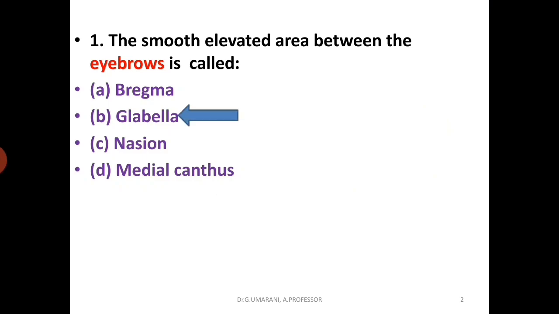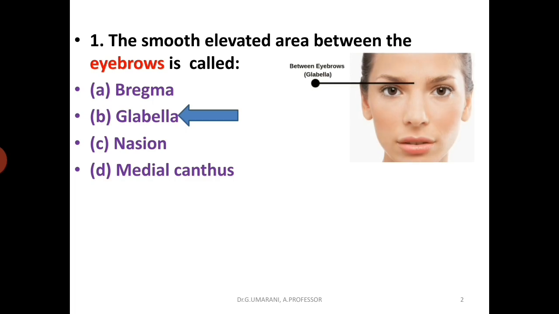The answer is glabella. The smooth, non-hairy, elevated area between the eyebrows is called glabella. Indian Hindu females apply bindis at this site to enhance their beauty. It is important to note that the pineal gland lies about 7 centimeters behind this glabella. Then we'll discuss the other options.